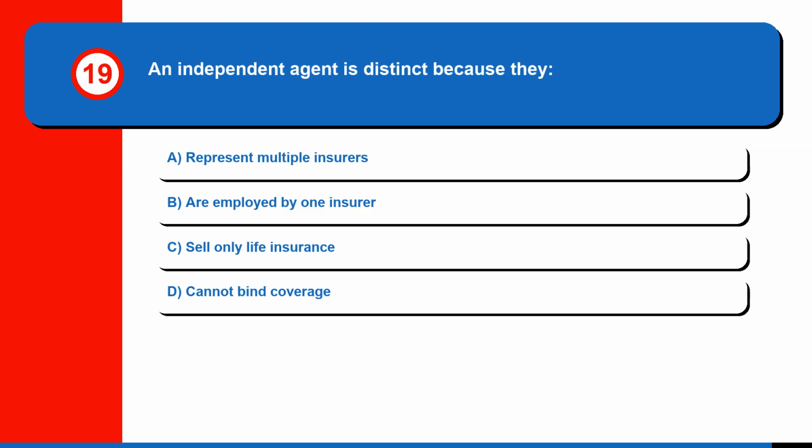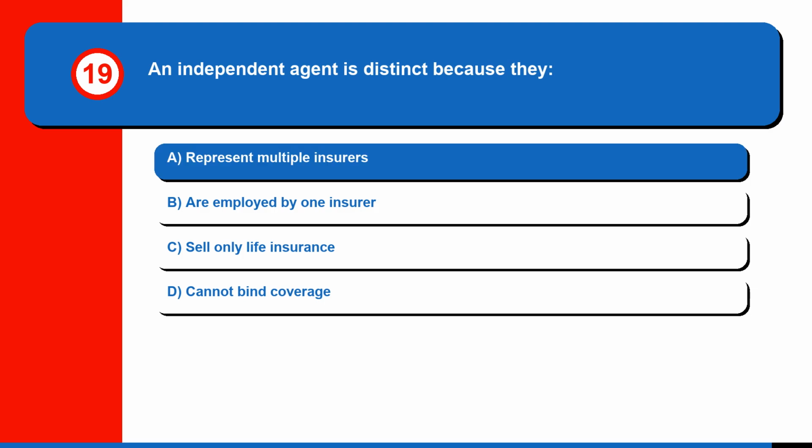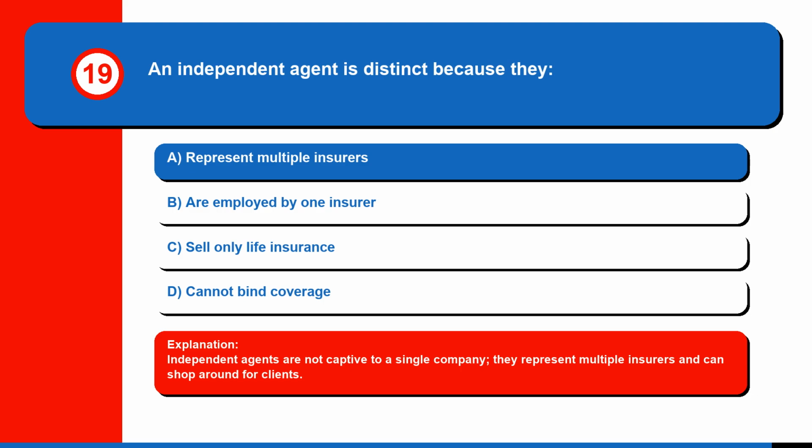Question 19. An independent agent is distinct because they A. Represent multiple insurers. B. Are employed by one insurer. C. Sell only life insurance. Or D. Cannot bind coverage. The correct answer is A. Represent multiple insurers. Independent agents are not captive to a single company; they represent multiple insurers and can shop around for clients.